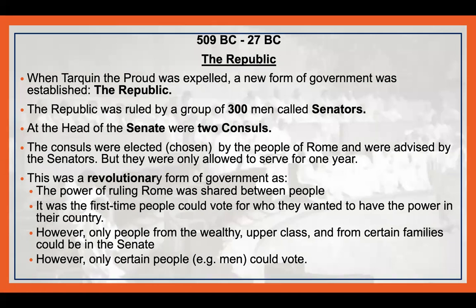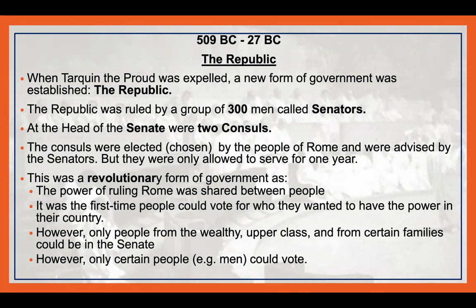509 BC to 27 BC was the Republic era. When Tarquin the Proud was expelled, a new form of government was established, the Republic. The Republic was ruled by a group of 300 men called senators. And at the head of the Senate were two consuls. The consuls were elected, which means chosen by the people of Rome, and were advised by the senators, but they were only allowed to serve for 1 year.